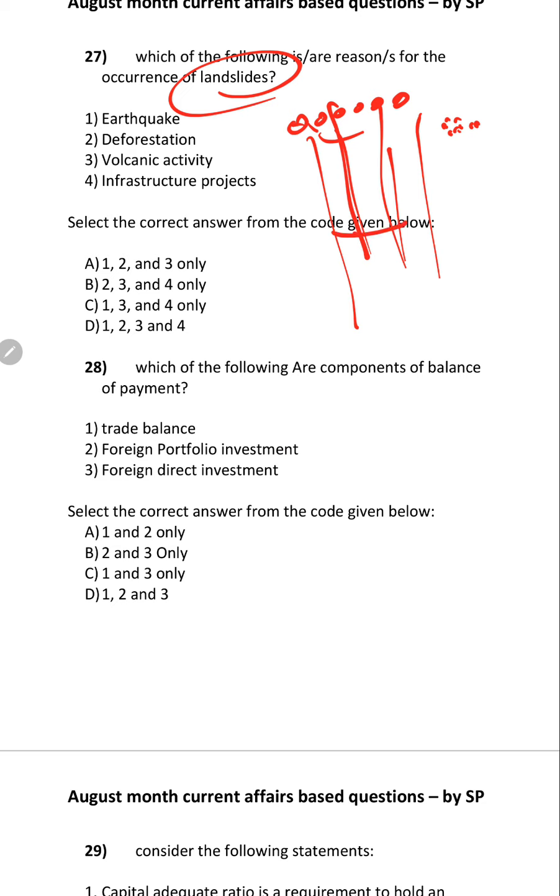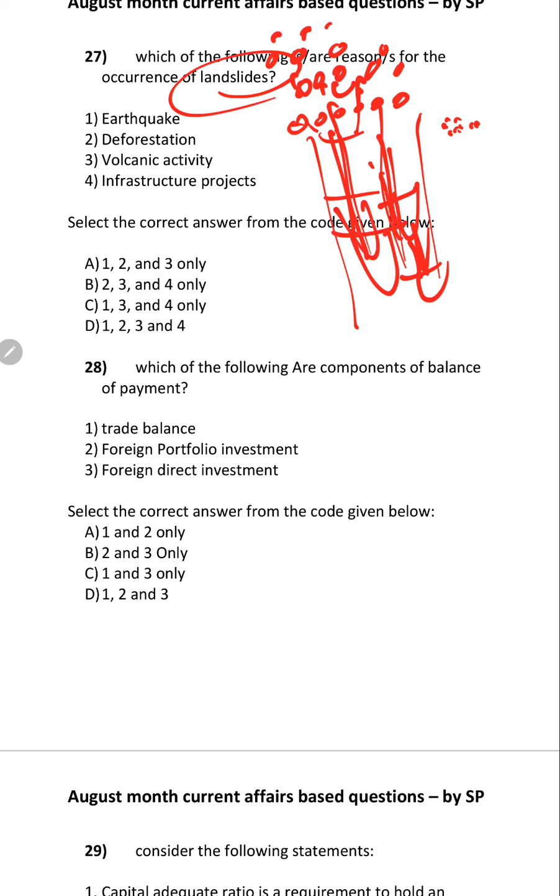It will move along the slopes, and if thousands, lakhs of rocks move with high speed, what happens?